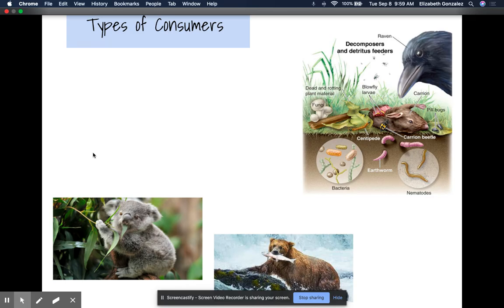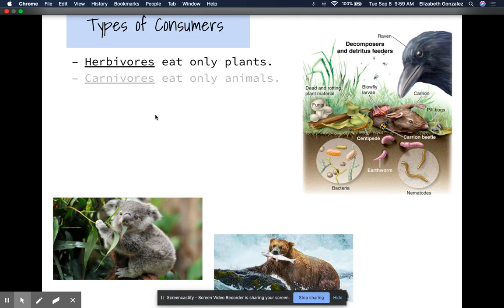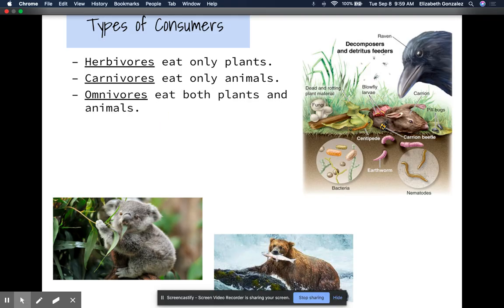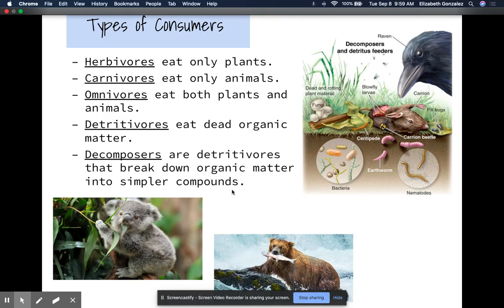All right, let's look at our types of consumers. These are terms that you are going to see that I'm hoping you have already learned sometime in your school life. Herbivores eat only plants, and they are a consumer. Carnivores eat only animals. Omnivores eat both plants and animals. Detrivores eat dead organic matter. And decomposers are detrivores that break down organic matter into simpler compounds. Every term that is underlined, you will need to know, so please make sure to review them.